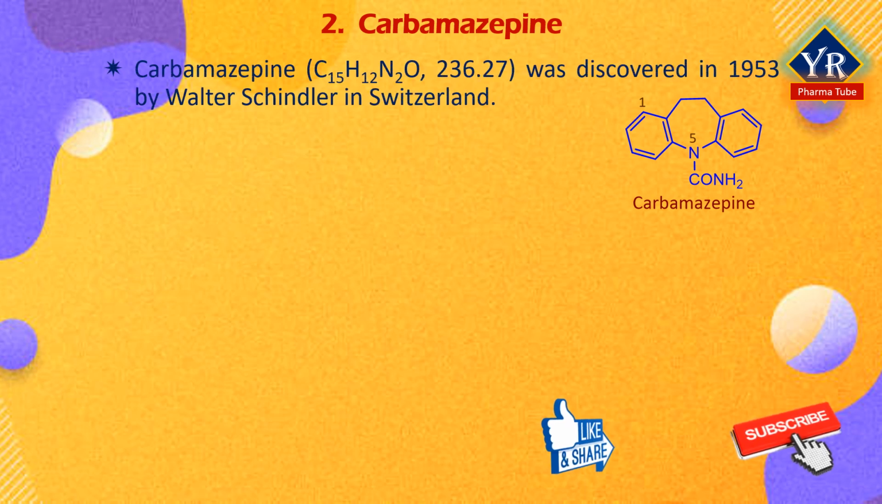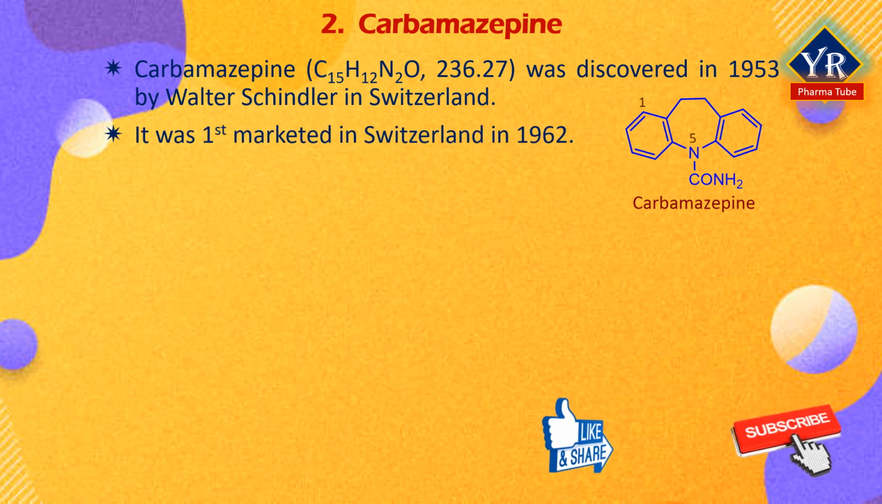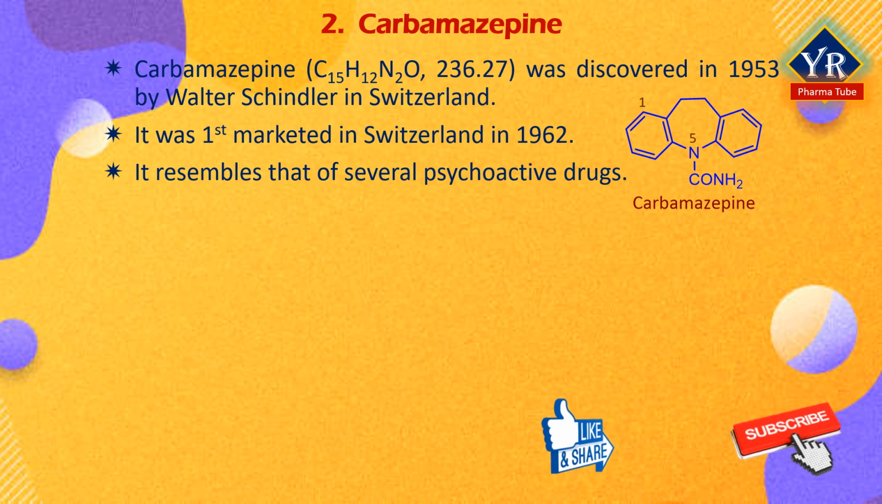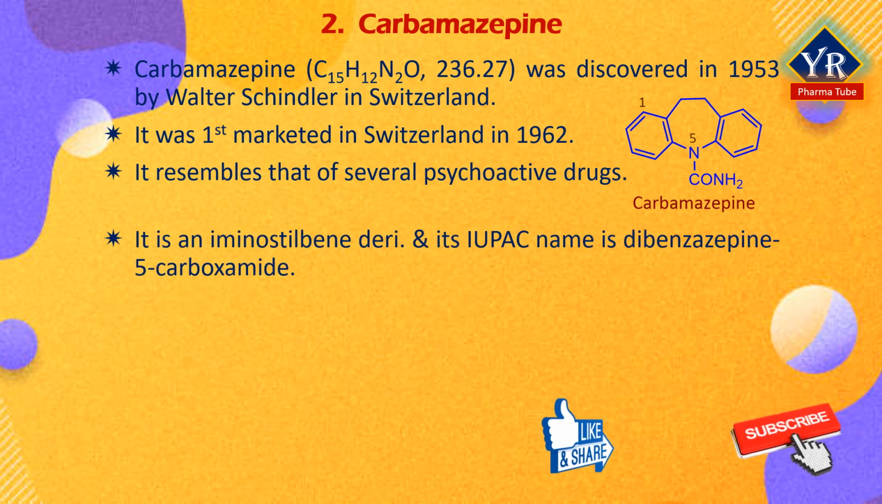Carbamazepine was discovered in 1953 by Swiss chemist Walter Schindler in Switzerland. It was first marketed to treat epilepsy in Switzerland in 1962. Its tricyclic structure resembles that of several other psychoactive drugs. It is also an immunostilbene derivative. Its IUPAC name is dibenzazepine 5-carboxamide.